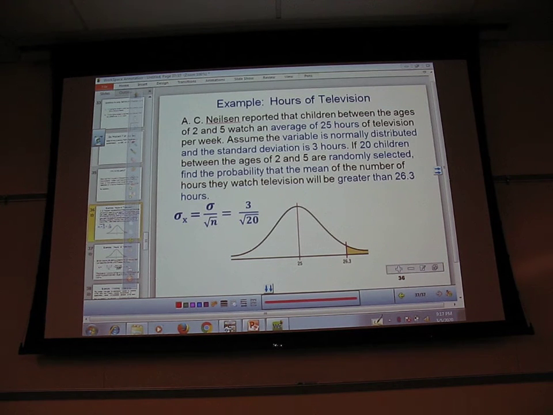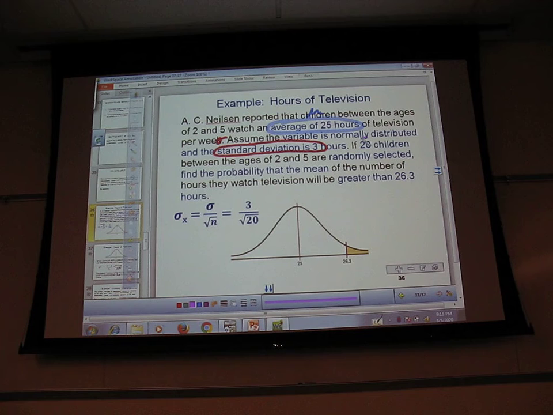Between the ages of 2 and 5, that's just a detail about the children you're picking, like the 1.5 ounce bar of chocolate. It's a descriptor. But here we get to an average of 25 hours. What's that? Mu, average. That's my mu. Assume the variable is normally distributed, we need that. And the standard deviation is 3 hours. Ooh, standard deviation is 3. So that's my sigma.